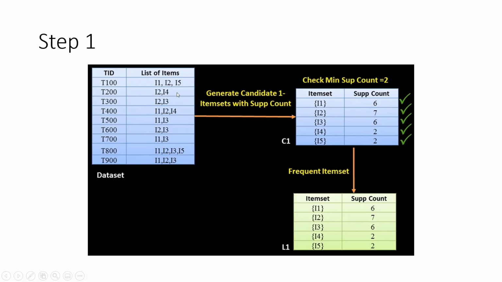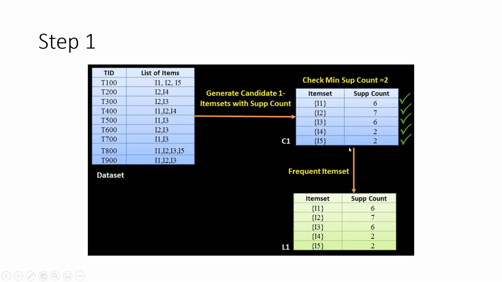Similarly, I2, if you see, it's present in here 1, this is the second one, 3rd, 4th, 5th, 6th and 7th. So I2 is present in 7 transactions. So that is what you say: item set I2 has a support count of 7, and similarly for each of the other items.